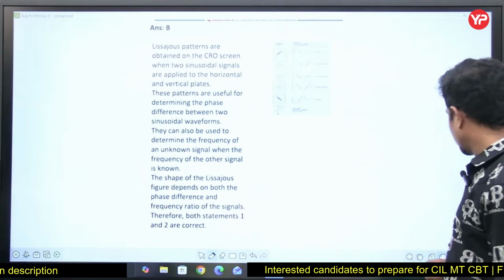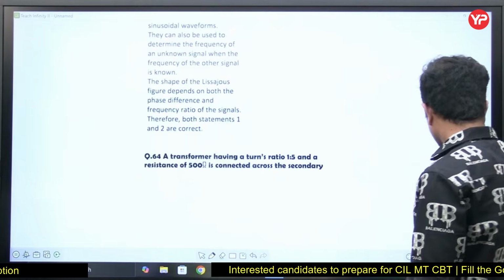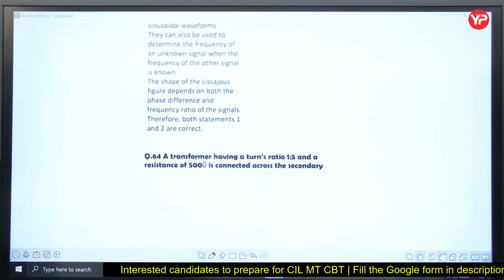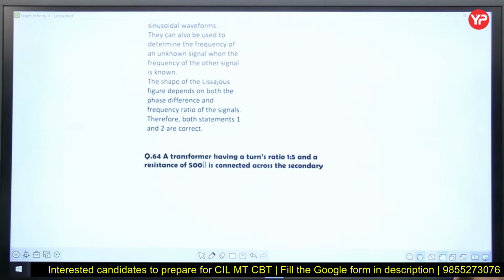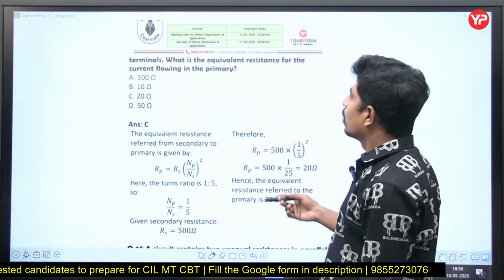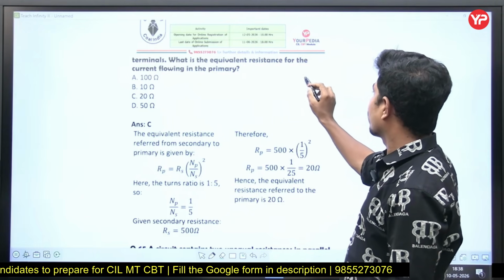Next question. A transformer having turns ratio 1:5, and a resistance of 500 ohms is connected across the secondary. What is the equivalent resistance for the current flowing in the primary? Means 500 we are referring to primary.